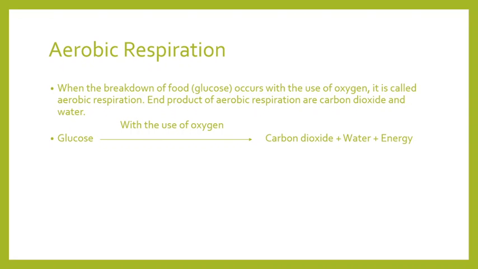When the breakdown of food occurs with the use of oxygen, it is called aerobic respiration. Aerobic respiration means the breakdown of food occurs in the presence of oxygen.